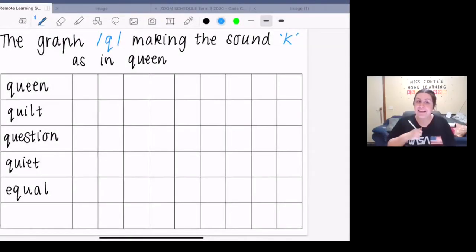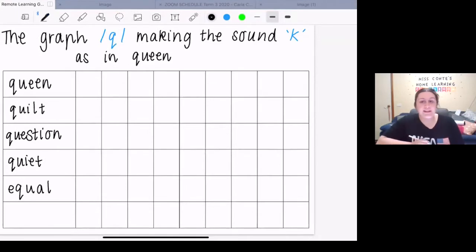So our first word today is queen. A queen is the leader of a country, or in our case, a commonwealth. They're royal, and a queen is a woman. In the Commonwealth of Australia, or the Commonwealth, our queen is Queen Elizabeth II.